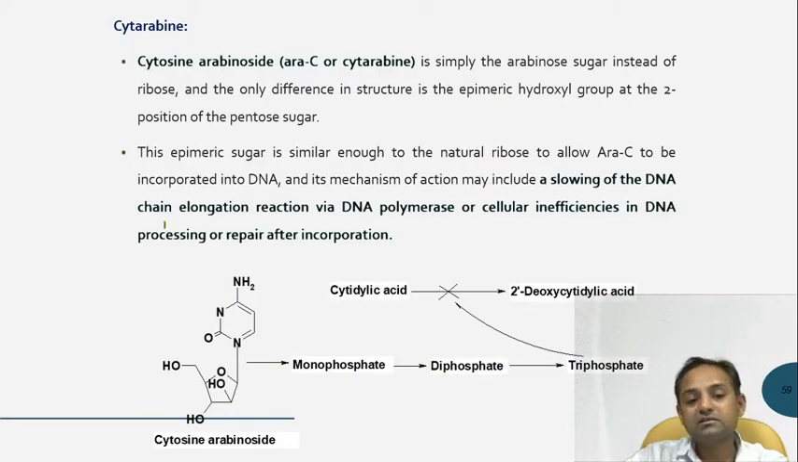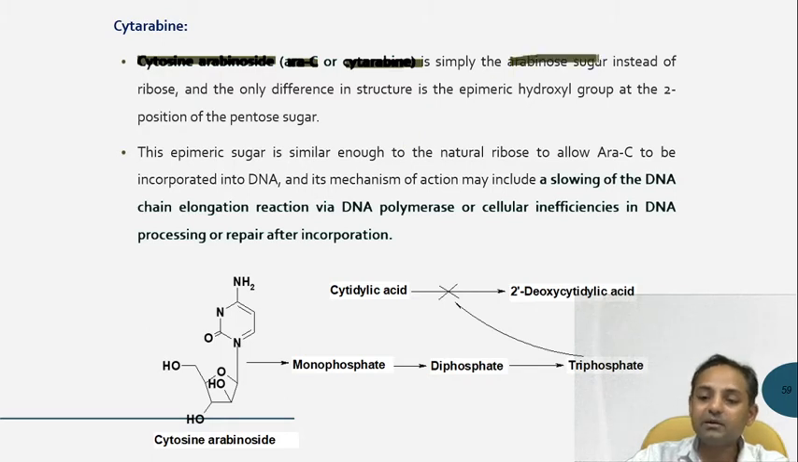Next is cytarabine, which is called cytosine arabinoside. In some books, it is like Ara-C. In some books, it is cytarabine. It simply has arabinose sugar instead of the ribose sugar.